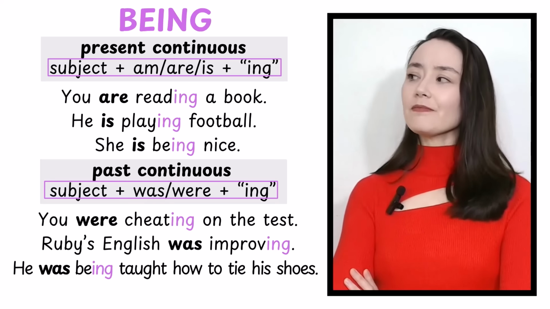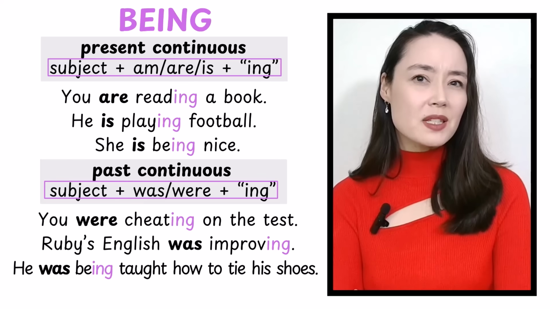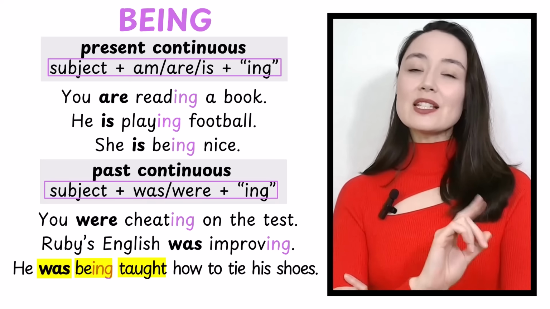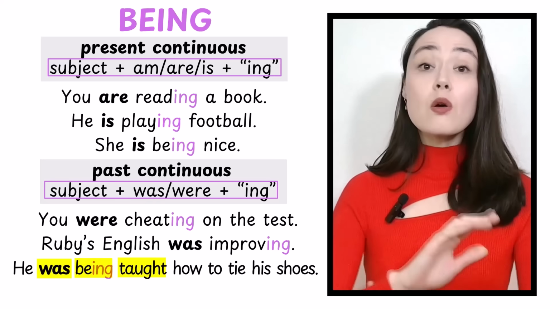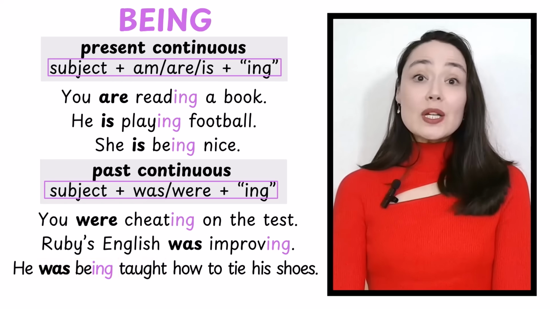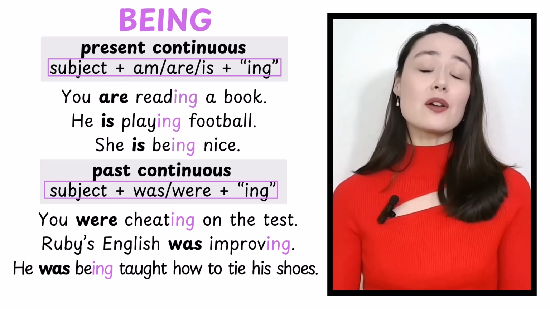In this last sentence here, why are there 3 verbs? Was, being taught. This is called the passive voice. More on the passive voice later. You can see in my examples that being functions grammatically just like the other verbs.